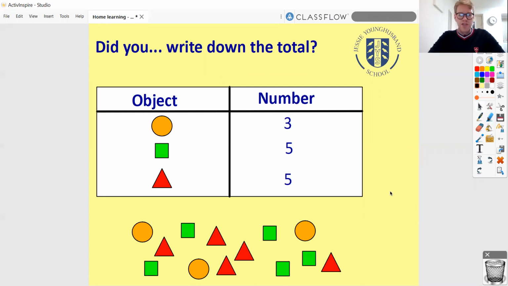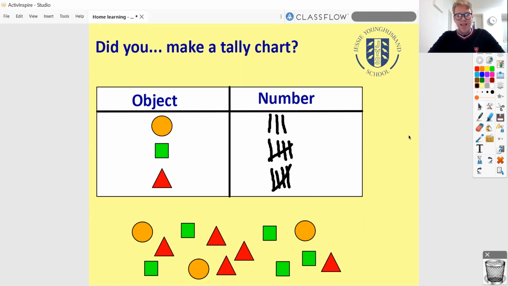We could have written a table where I've got a heading here that says objects, and I've got my 3 objects here, and then I've got the number. So I can read this table and see that for the orange one, there's 3 of those, the green square, there's 5 of those, and the red triangle, there's 5 of those.